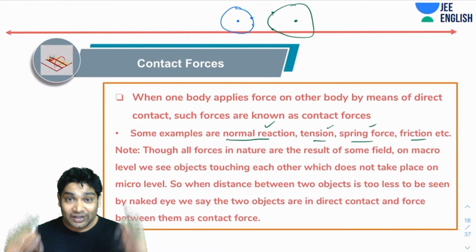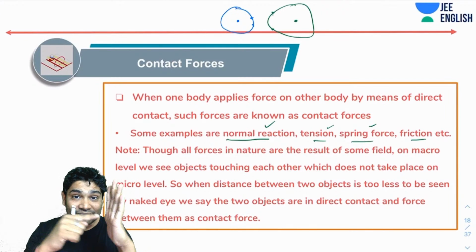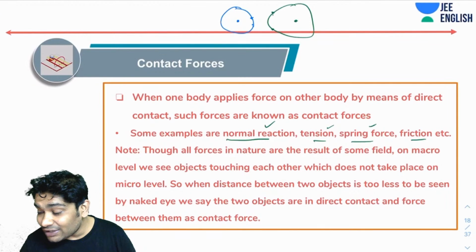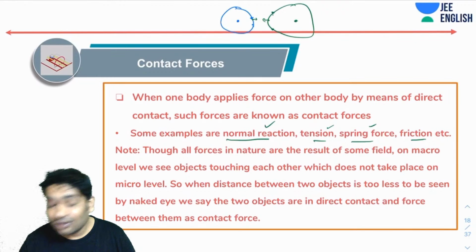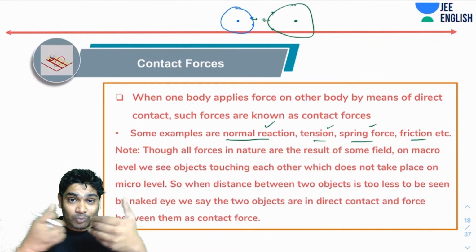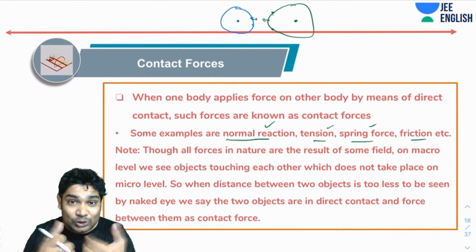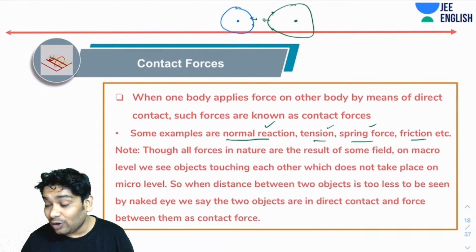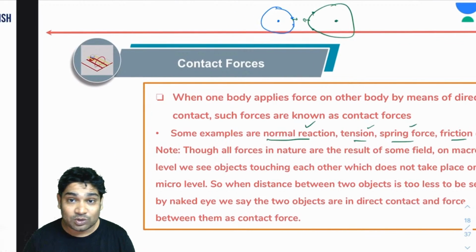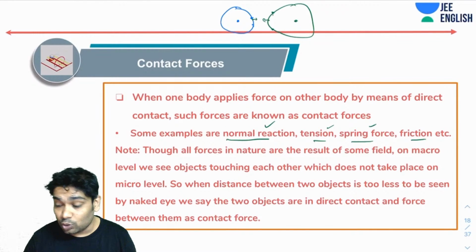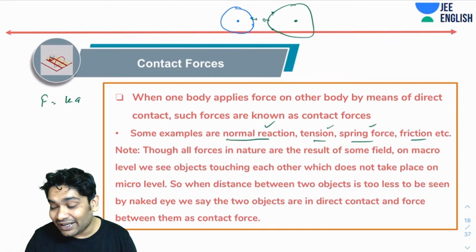So what is happening is that when I'm bringing this hand and this finger together, I'm bringing the electrons of both close to each other. You realize, we will talk about this in class 12th, but two charges exert a force on each other, which is given by the equation k q1 q2 over r square.